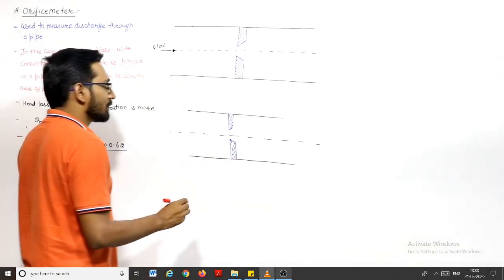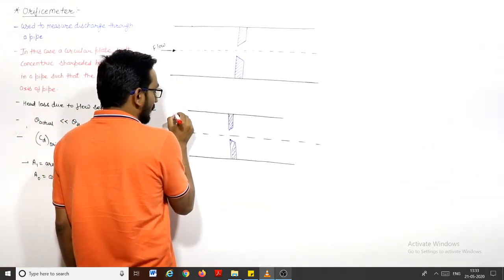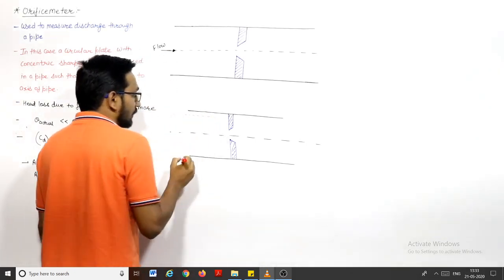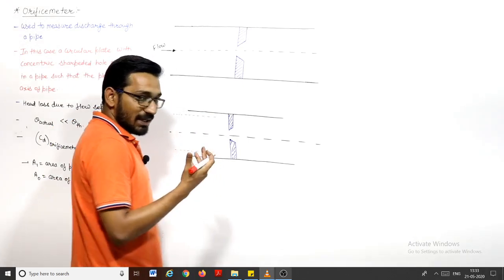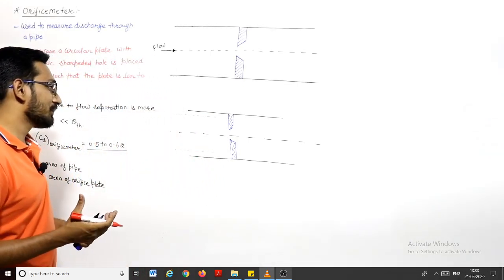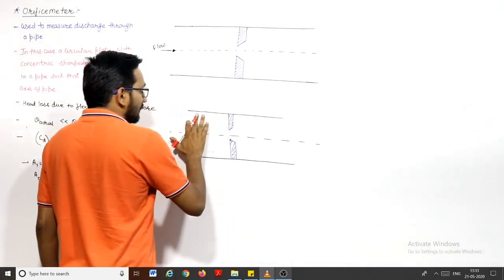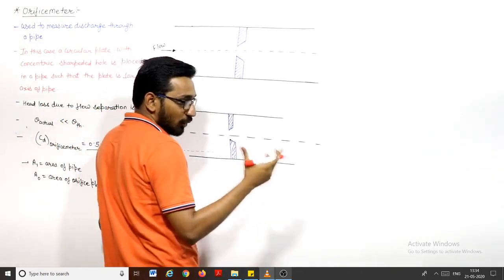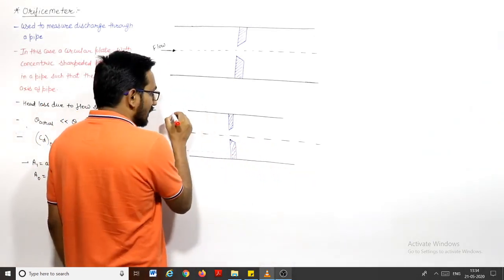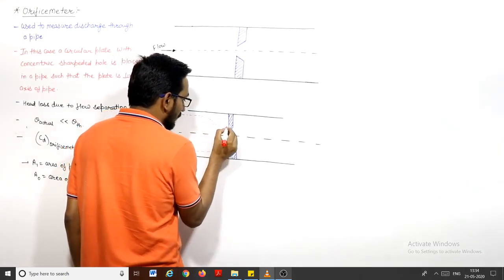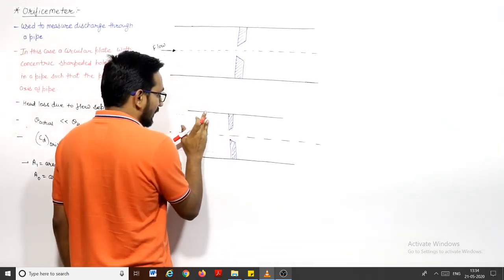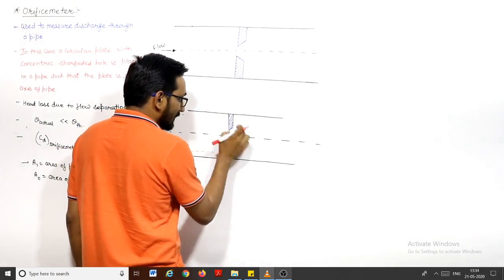Now suppose one streamline is flowing in this direction. This is the streamline in which fluid is flowing, and this is another streamline. And I'll explain in our discussion how the fluid will flow. Now if you see the streamline pattern, the fluid must come like this, parallel to this. After this it has to turn, because there is a convergence.